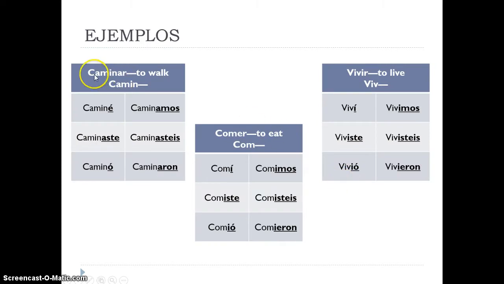Here are some examples. Caminar we have as our AR verb. Remember we have to take off the AR just like we do when we conjugate in any tense, and we add our endings. Caminé, caminaste, caminó, caminamos, caminasteis, caminaron. Comer and vivir are our ER and IR infinitives. Remember we take off ER and IR first before we add the endings. í, iste, ió, imos, isteis, ieron.